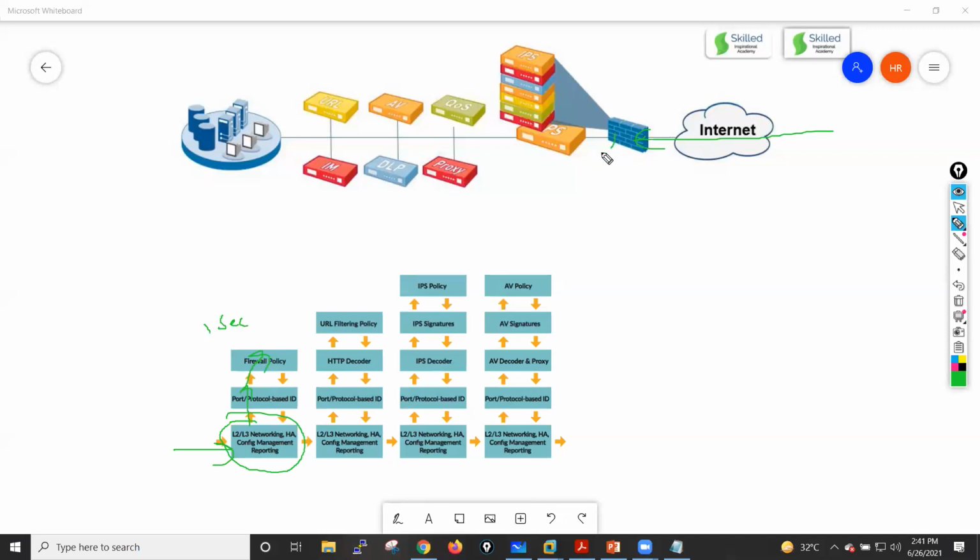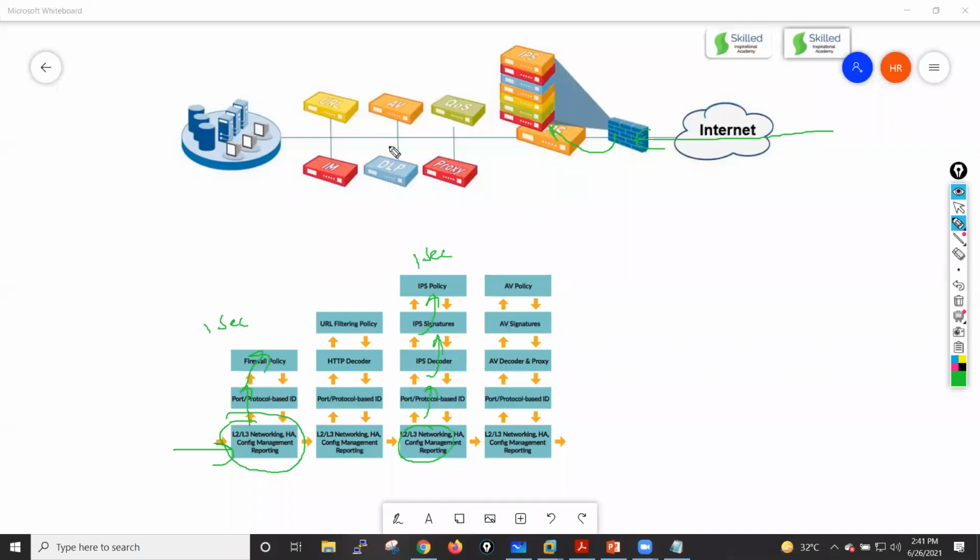Now this particular traffic goes into your IPS module, let's suppose. So in IPS module, what happens? This traffic is processed again by the networking engine, then it will again do the port based identification, then IPS decoder, IPS signature, and IPS policy. Let's say this will also take 1 second.